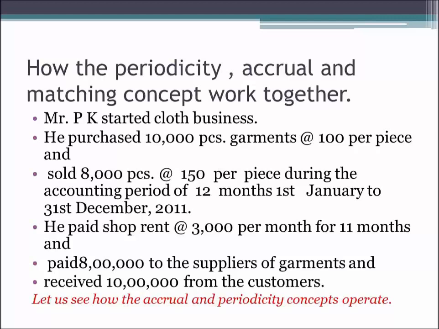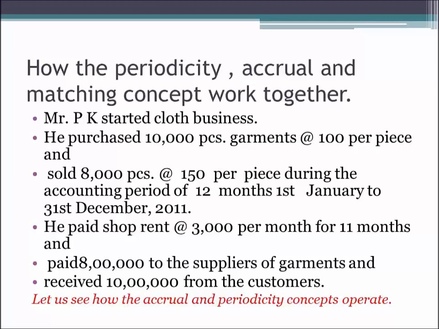What is the example saying? Let us see. Mr. PK started a cloth business. So Mr. PK is a businessman and he has started a business of clothing. He purchased 10,000 pieces of garment at the rate of 100 per piece. So he has purchased 10,000 pieces of garments and each piece is costing rupees 100.